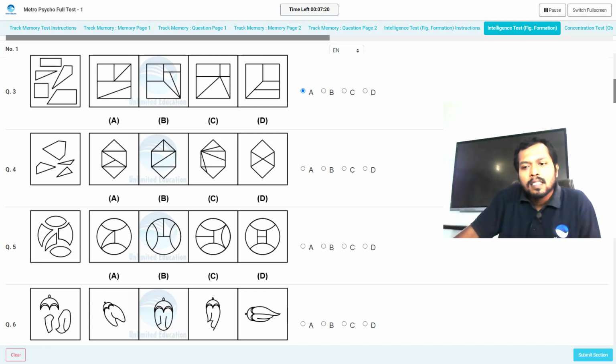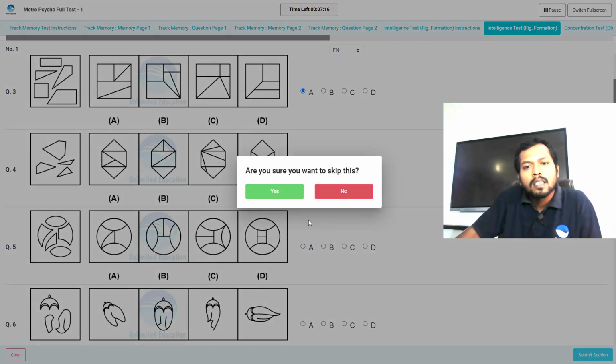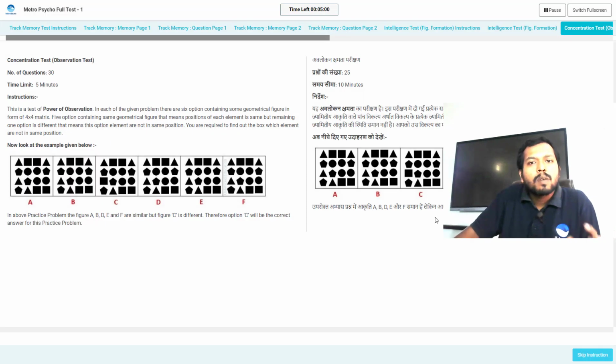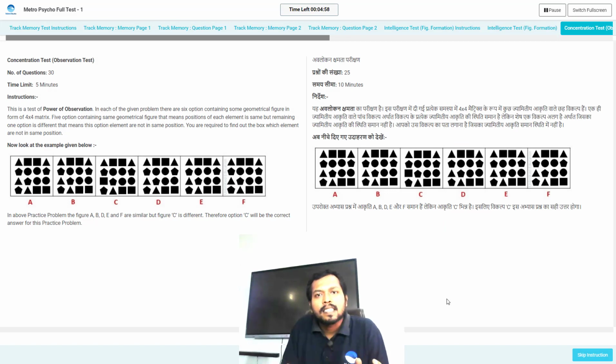Here the timer is running. I just have to show you now the submit section. Now again a 1 minute rest time or break time will come. In this time you just relax your mind. After that, the third section, the concentration test, will come. Instruction page again for 5 minutes. You have to wait for 5 minutes. Okay, during these 5 minutes study the instructions clearly.